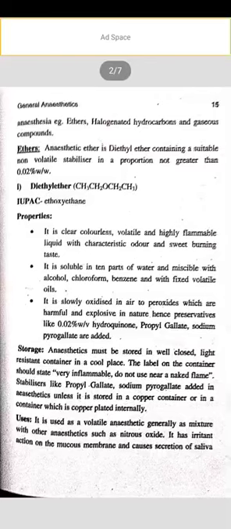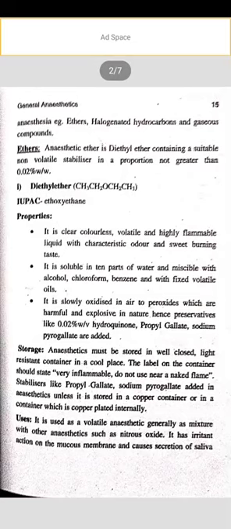Next, ethers. What are ethers? Anesthetic ether is diethyl ether containing a suitable non-volatile stabilizer in a proportion not greater than 0.02% weight by weight. This is the main compound, diethyl ether, in the category of ether, and its IUPAC name is ethoxyethane. Its properties are: it is a clear, colorless, volatile, and highly flammable liquid with a characteristic odor and sweet burning taste.